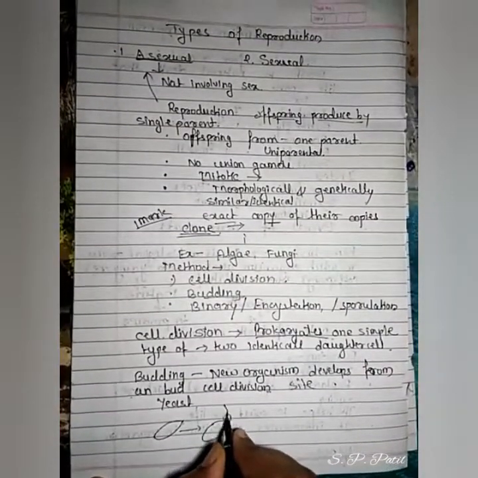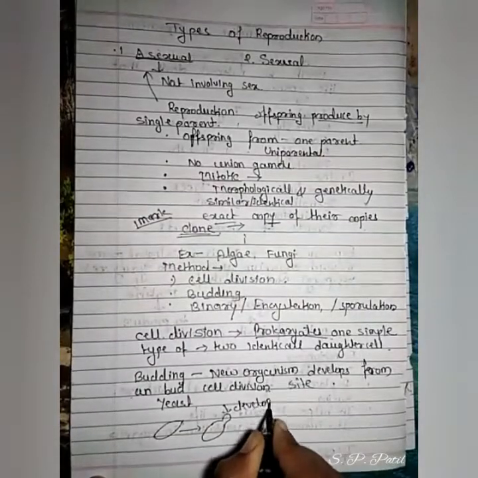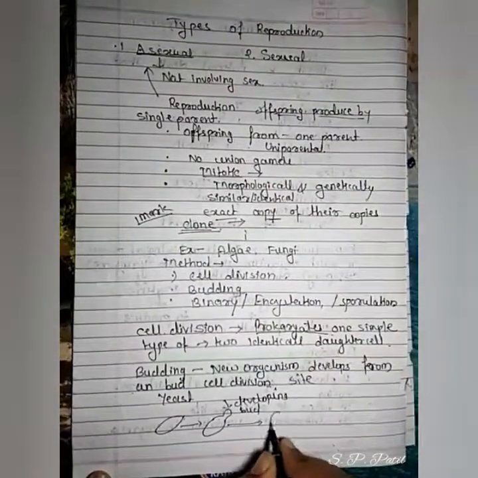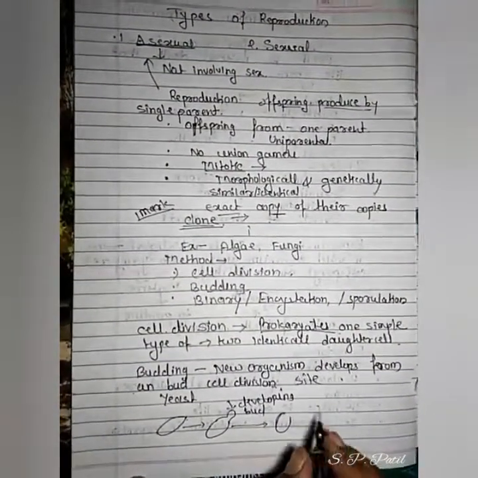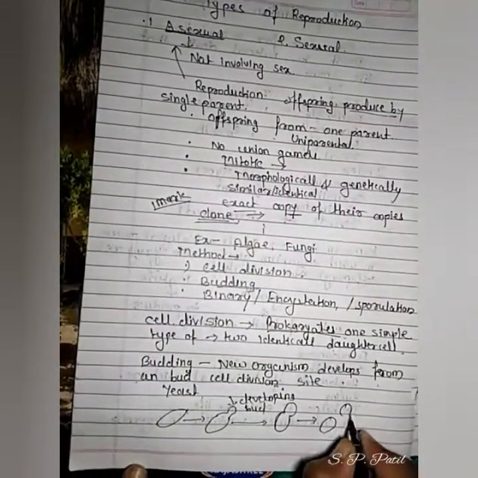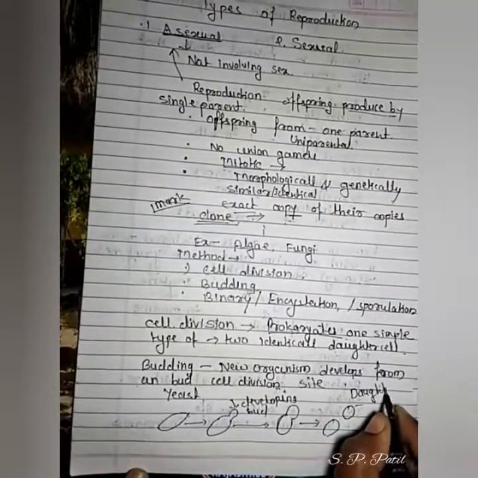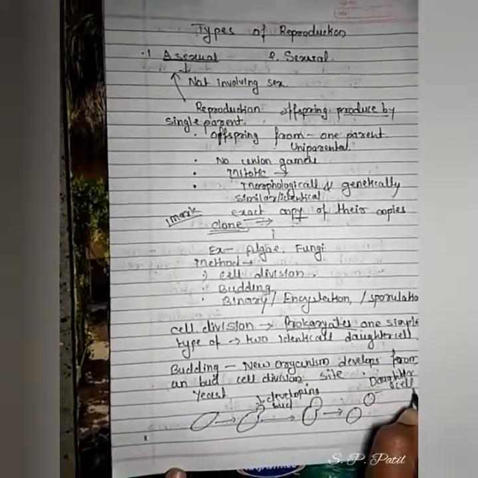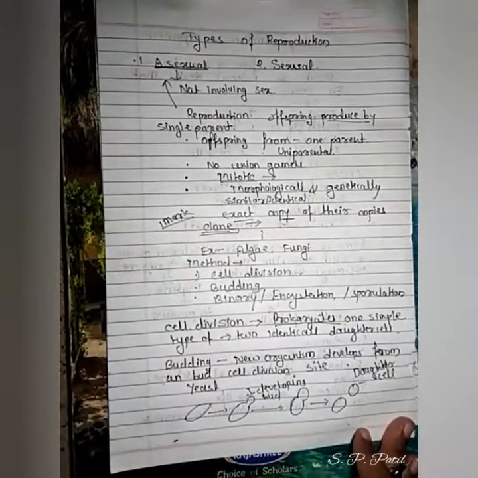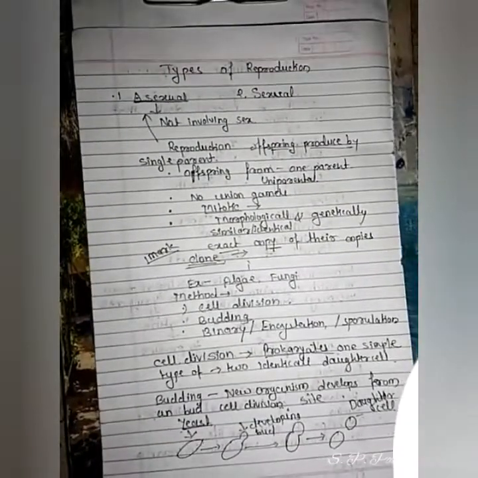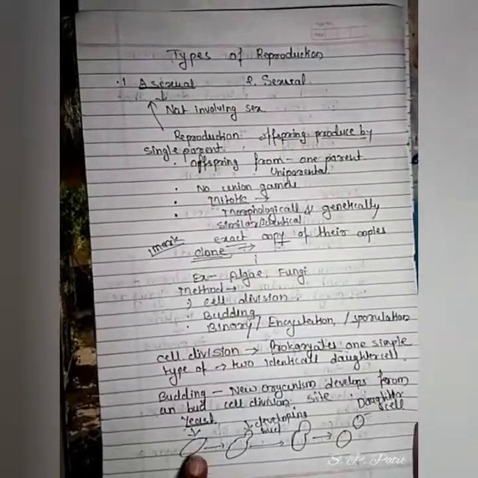This is called a developing bud. Next, this structure starts arising as the bud, and after some time that bud separates from the main body, so we call it a daughter cell. This diagram explains budding, an asexual method, using the yeast example.